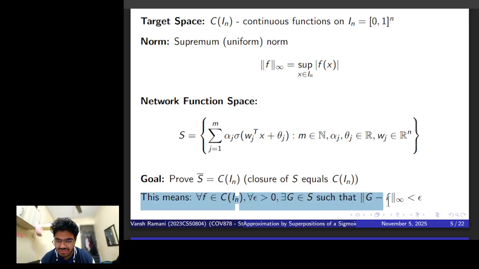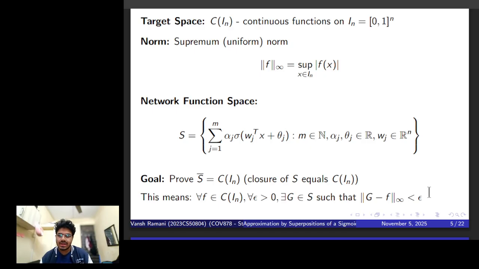Or as this definition down here says, that for all functions in my target space, and for any arbitrarily small epsilon, there exists an approximation of it with a sufficiently large network such that it's arbitrarily close to my function f.